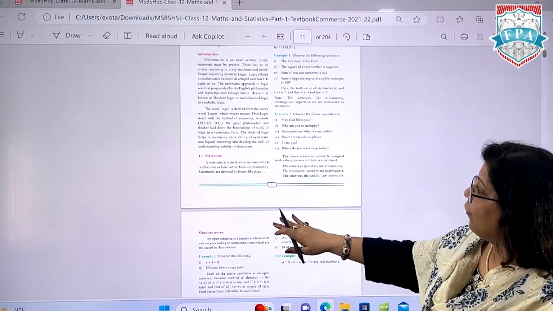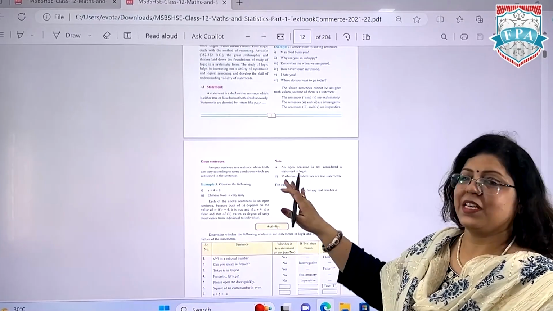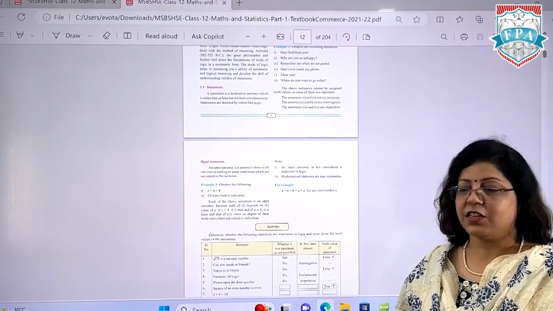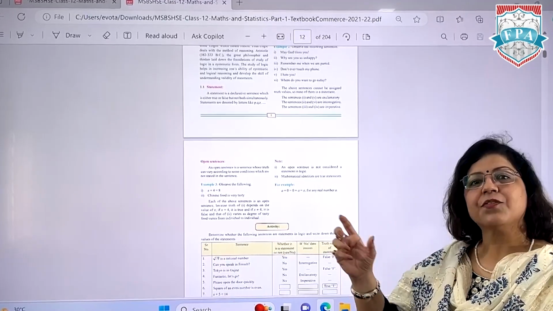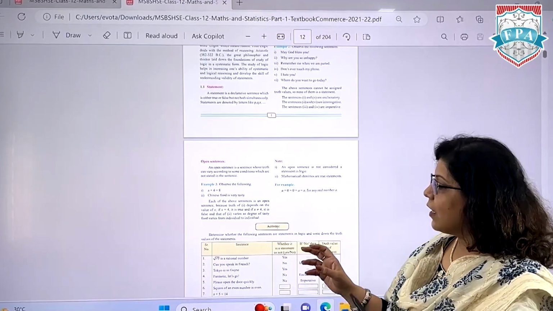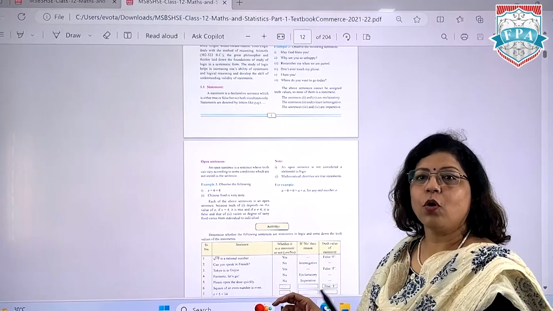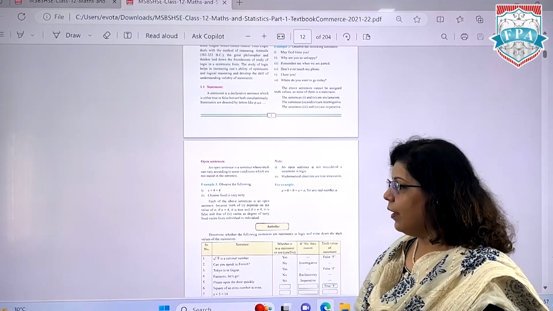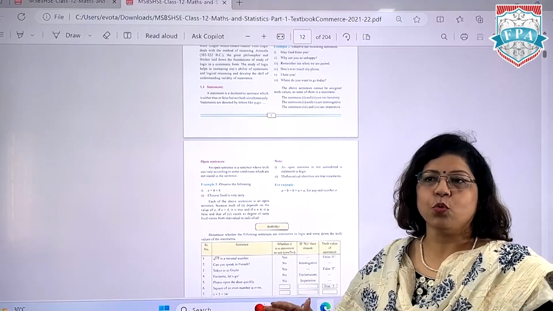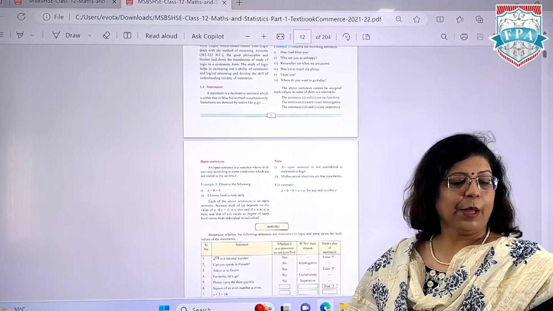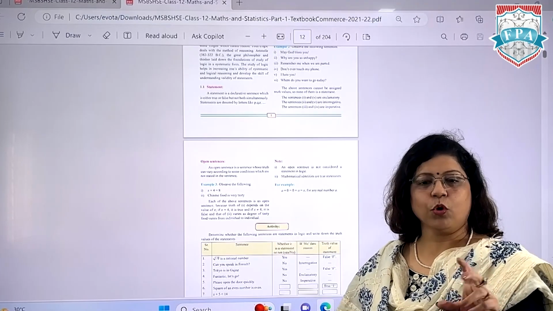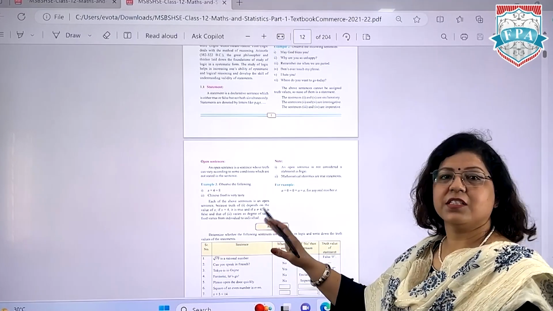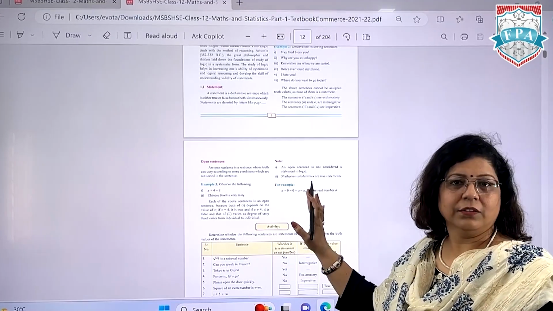Now another category we come across here is the open sentence. Here certain sentences are such that their truth value is very specific: with some condition they are true and with another condition they are false. Let's take the example x plus 2 is equal to 5. If I ask any basic layman what the value of x should be over here, everybody will give the answer x is equal to 3.